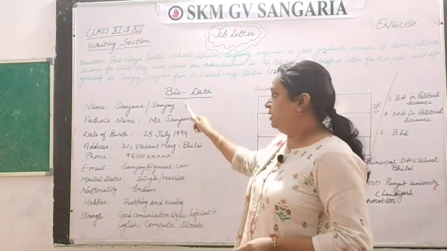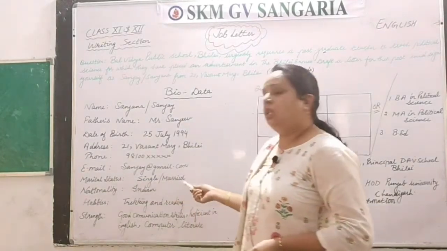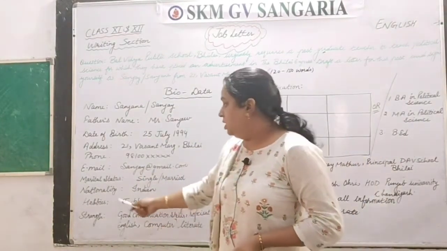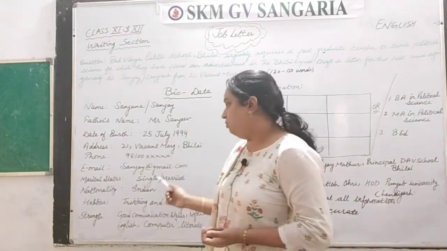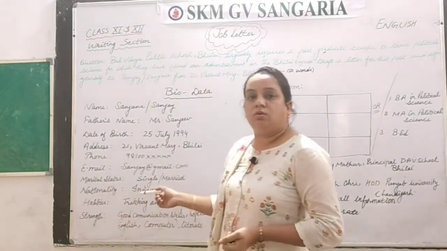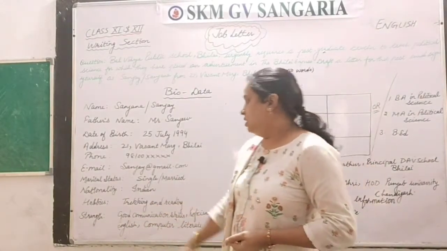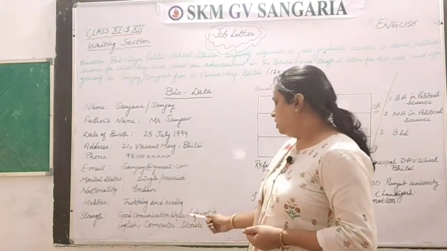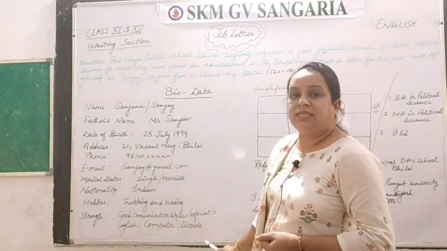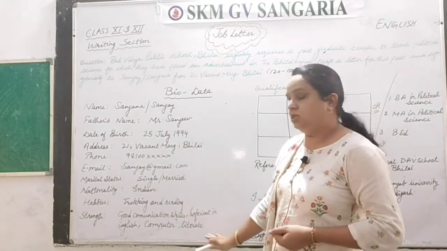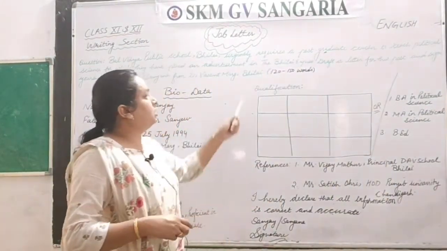Email address, related to this name you can create, that's it. Marital status, single or married, you can give anything. Nationality, Indian or whatever is your choice, but it should not look rubbish. Hobbies: trekking and reading. Strength: good communication skills, proficient in English and computer literate. Means the person is having computer knowledge also. And then you have to go with the qualification.